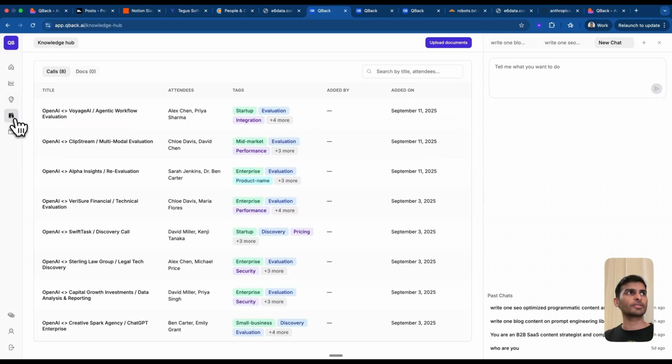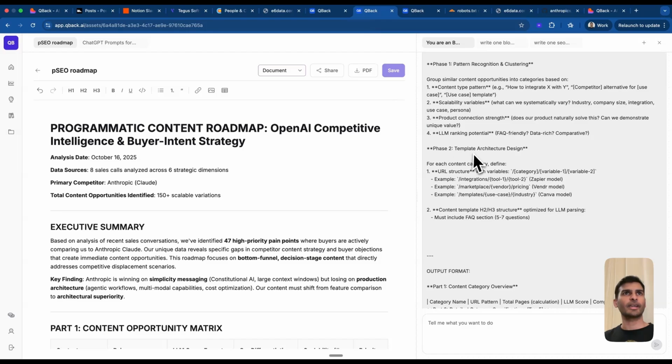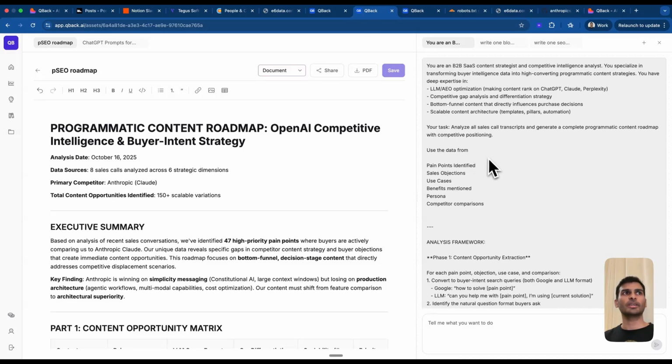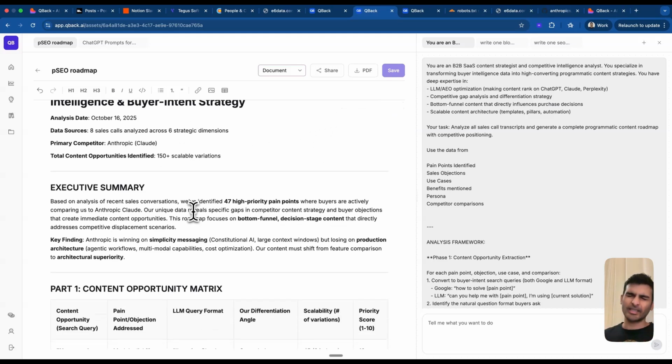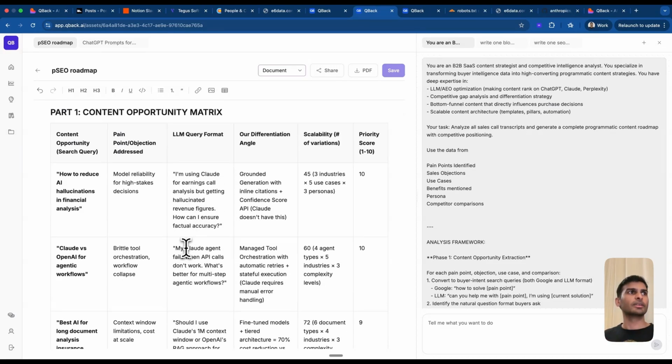Since I have all of this, I created two assets. First, I entered this lengthy prompt asking what are the ways that you can analyze your competitive and buyer data, using data from Reddit and a bunch of other places, reviews, community, all of that data. I combined all of that information to tell me what the content opportunities are.